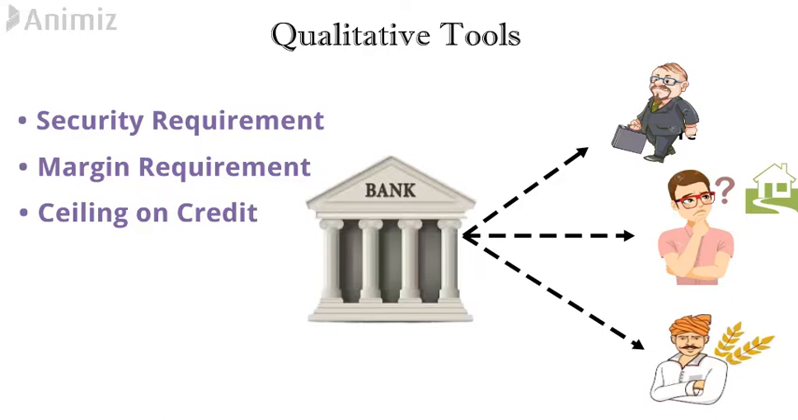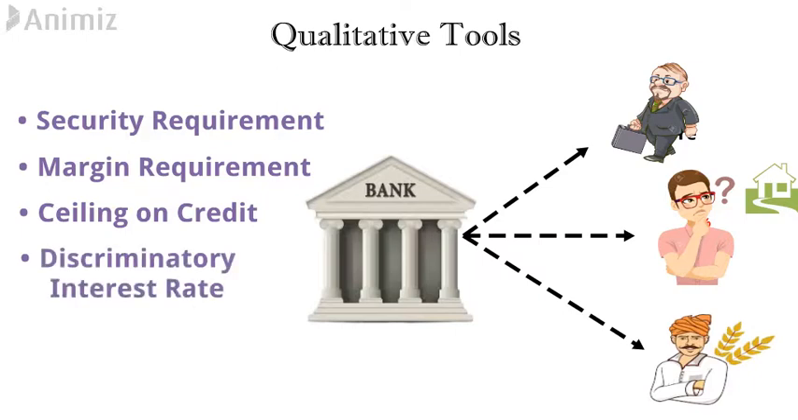Still there is a problem. Sir, still there is a problem. Sir, can the farmer pay the interest equal to the businessman? I repeat, can the farmer pay the interest equal to the businessman? Definitely not. Definitely the farmer cannot pay such a high amount of interest just like a businessman. So here RBI set discriminatory interest rate, which means a different interest rate for every purpose of loan.